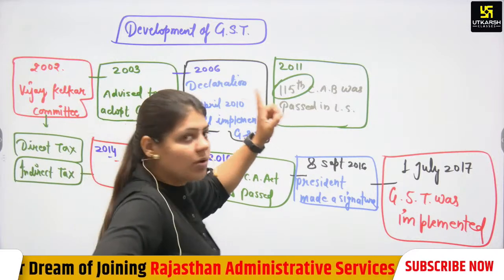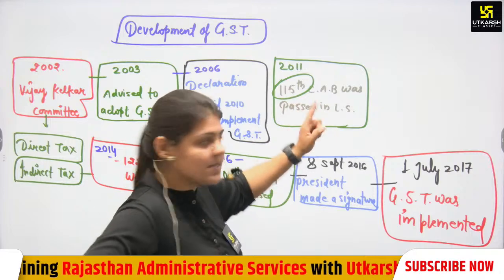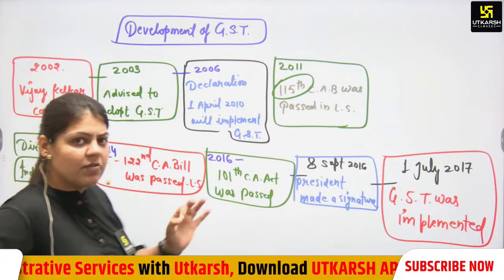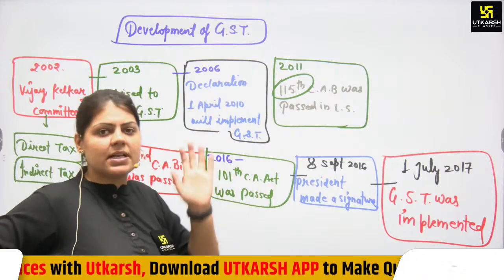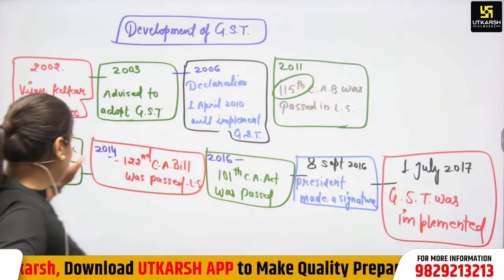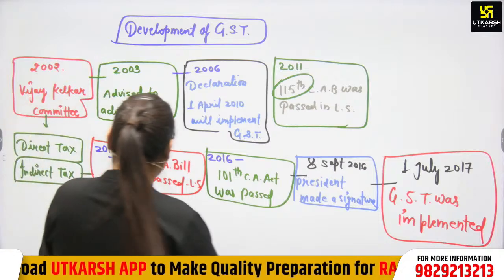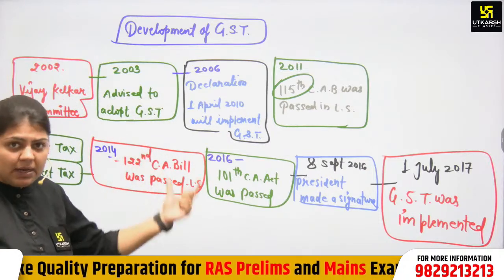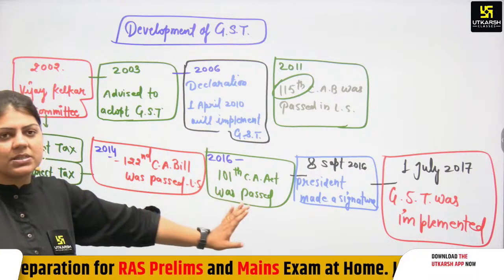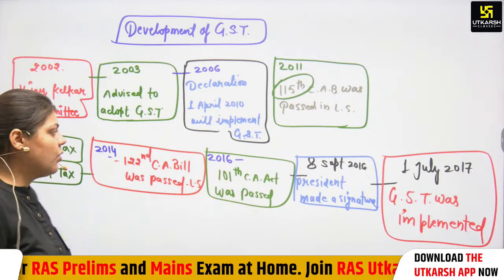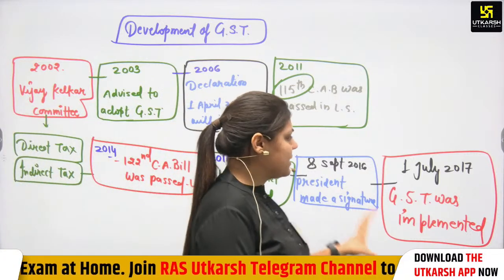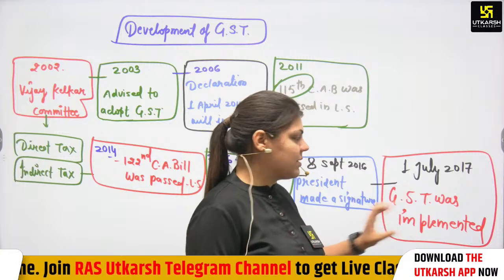But there was also an effort in 2011: the 115th Constitutional Amendment Bill was passed in Lok Sabha, but it collapsed in Rajya Sabha. That was not implemented. Then in 2014, the 122nd Constitutional Amendment Bill was passed. That was the bill, but the Act was 101 in 2016. On 8th September 2016, the President made a signature, and on 1st of July, GST was implemented.